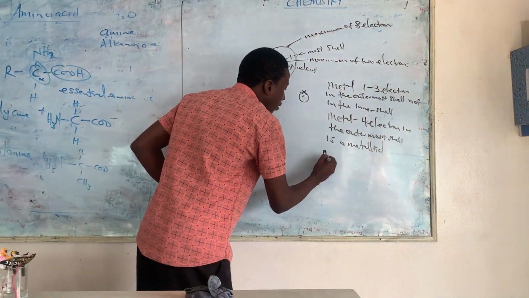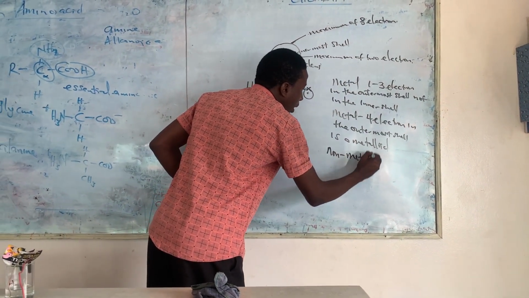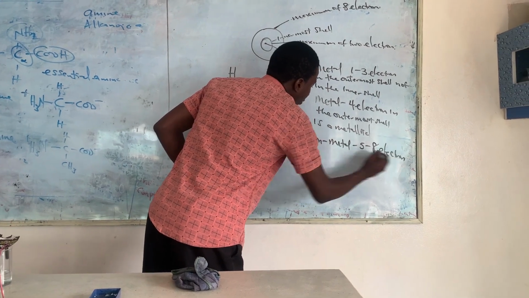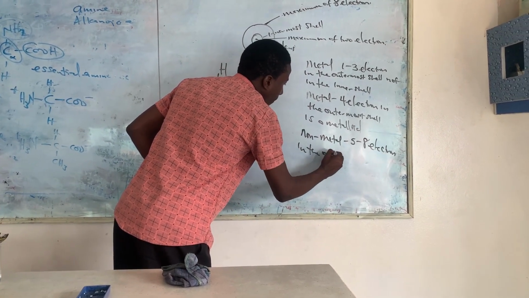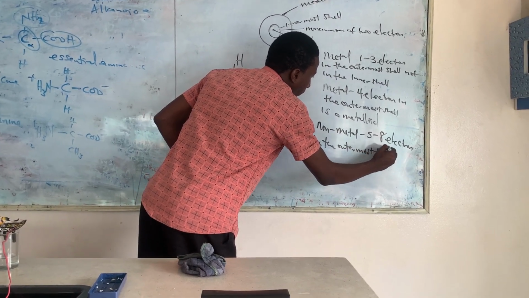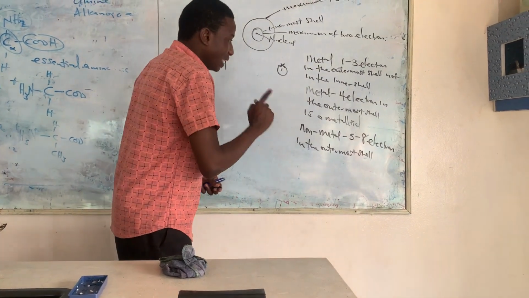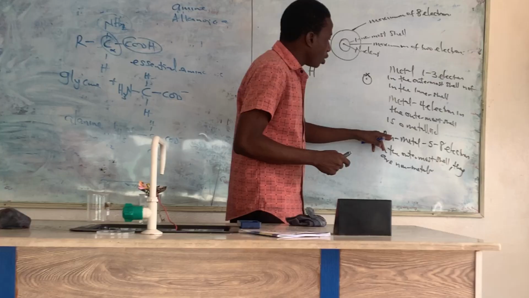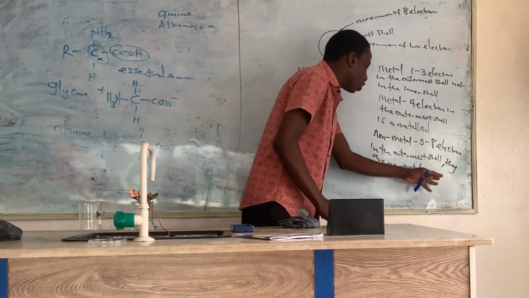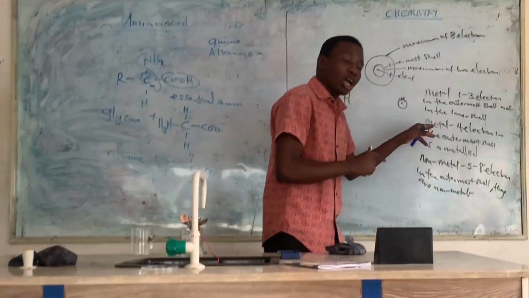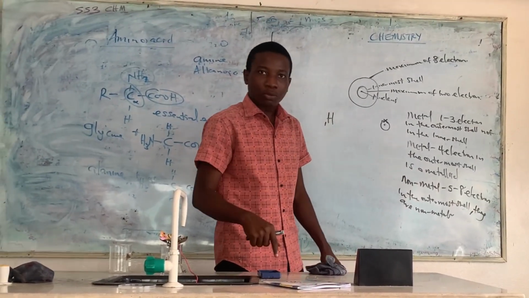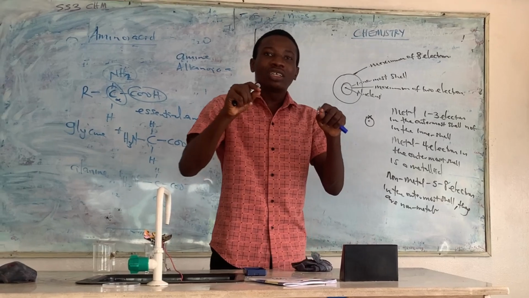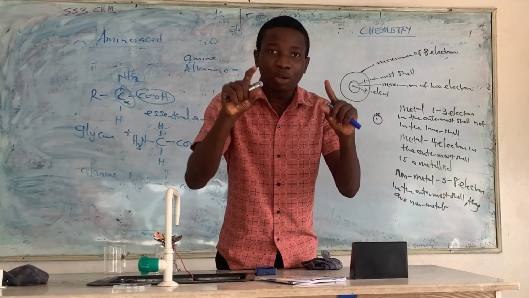That means if you now have about 5 to 8 electrons in the outermost shell, that means they are non-metals. The non-metals always have 5 to 8 electrons in the outermost shell. And don't forget, I told you, not in the innermost shell. Because all those ones whose electrons just stop at the innermost shell are non-metals.